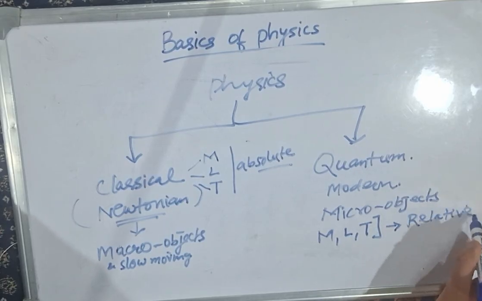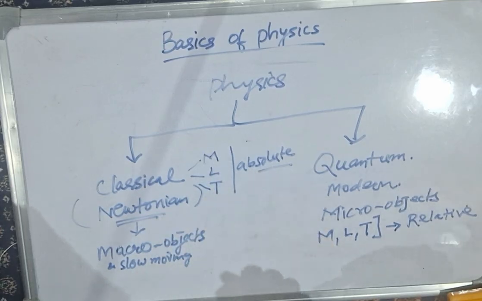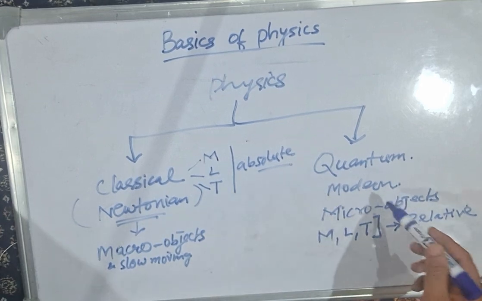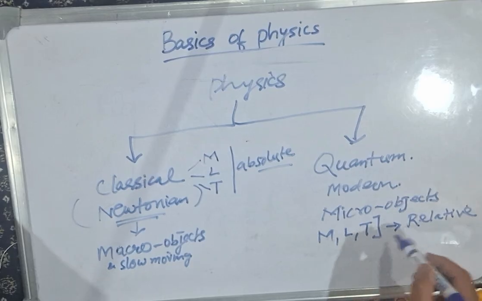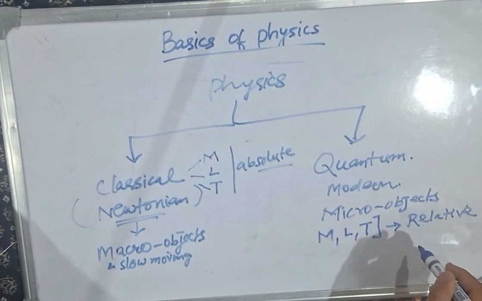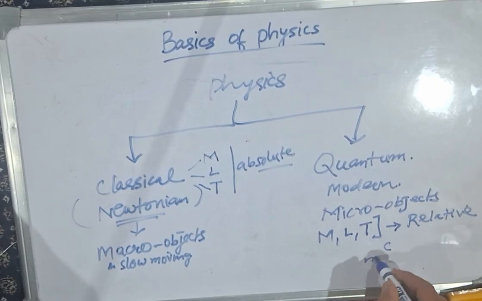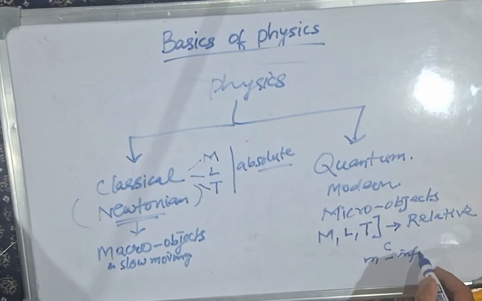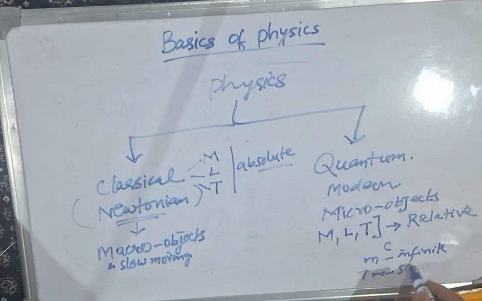While in old physics, I have told you that these three parameters are absolute and non-variable, in quantum physics mass, length and time are all relative. For example, if an object moves with the speed of light, the mass will become infinite and time will slow down.